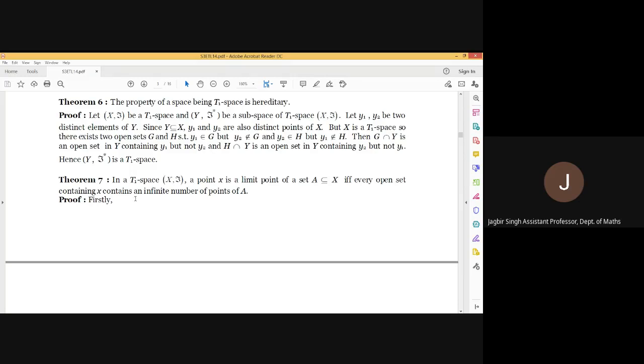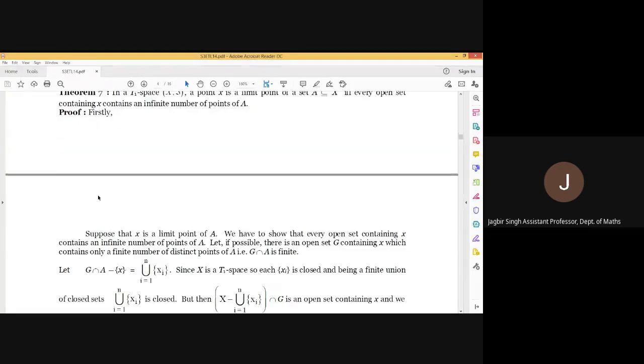Okay. For the proof, first assume that x is a limit point of A. Now we have to prove that every open set containing x contains an infinite number of elements of A. On the contrary, just assume that there is an open set G which contains x and contains a finite number of elements of A, meaning A intersection G is a finite set.